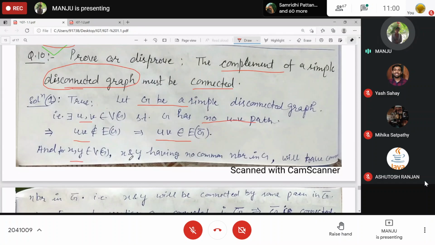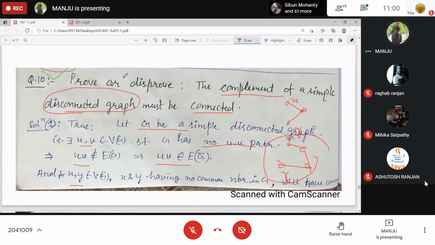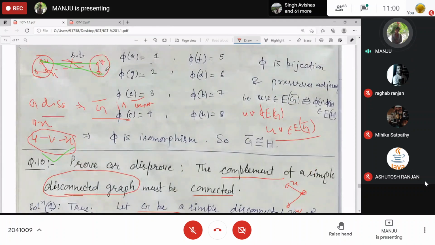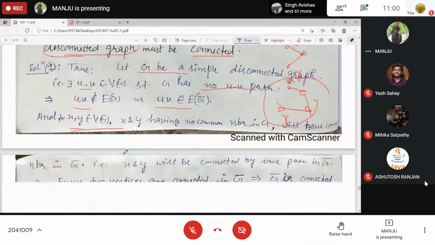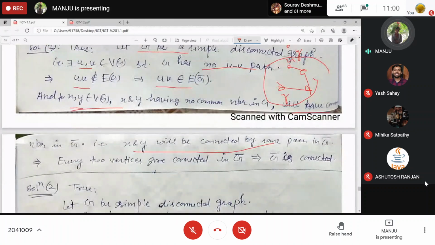And for any X, Y, like this, if you have this one, this is your X, this is your Y, and these have a common neighbor. Means what? This is your X, Y. This is the common neighbor of X and Y. And if this is not the case, then this kind of case will be there. Okay? Then these X and Y will be connected via the vertices of this one, right? The other part. X and Y will be connected by some path in G complement. That's why we got every two vertices are connected.